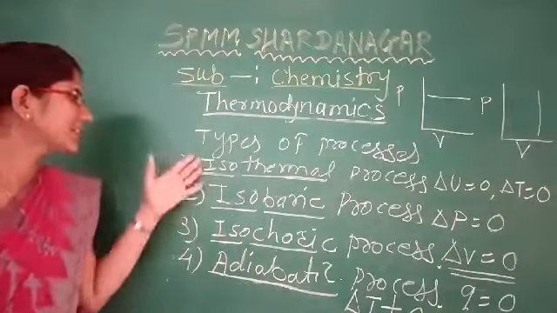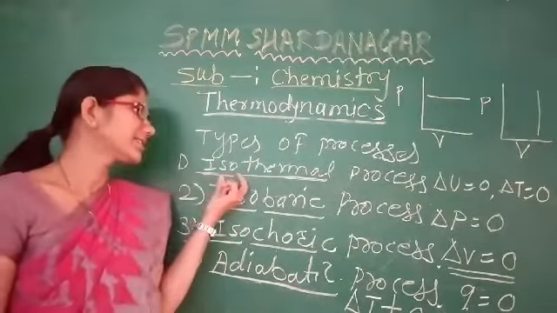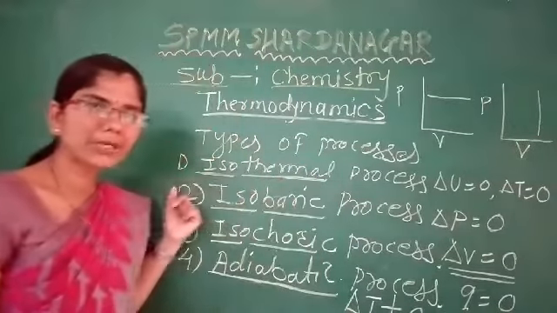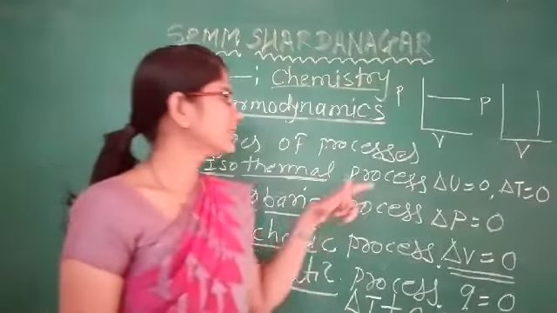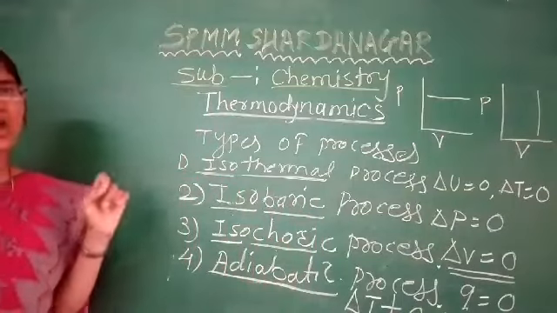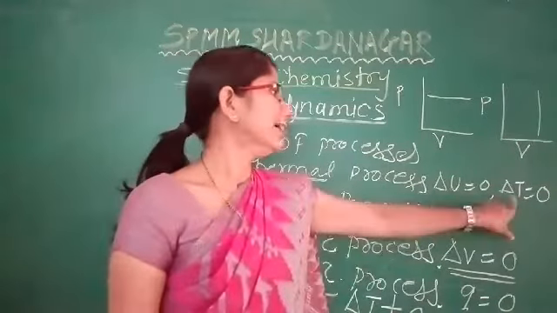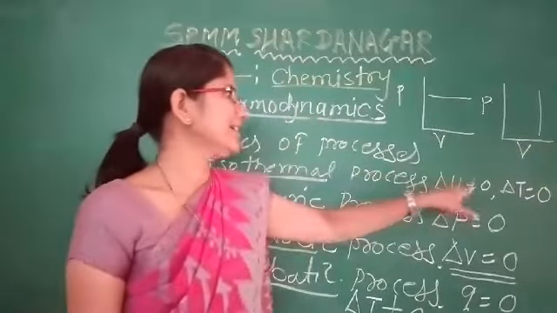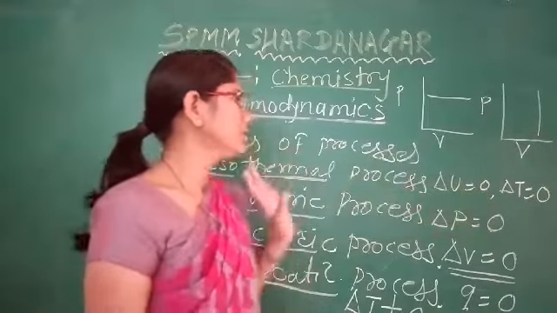Therefore these are the four types of process, in which the first one is the isothermal process. The isothermal process is a process in which the temperature of the system remains constant, and therefore delta T is equal to 0, and if delta T is equal to 0 then delta U is also equal to 0.